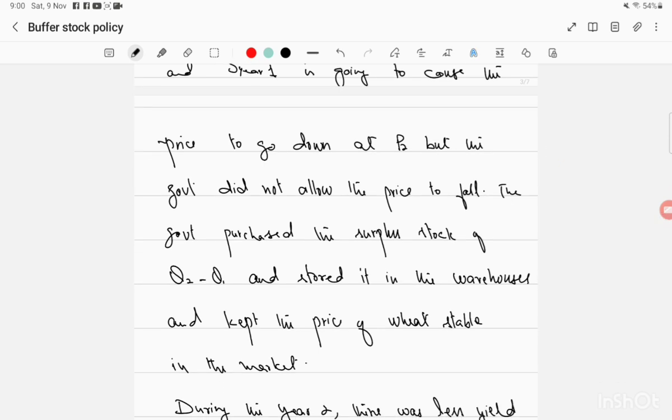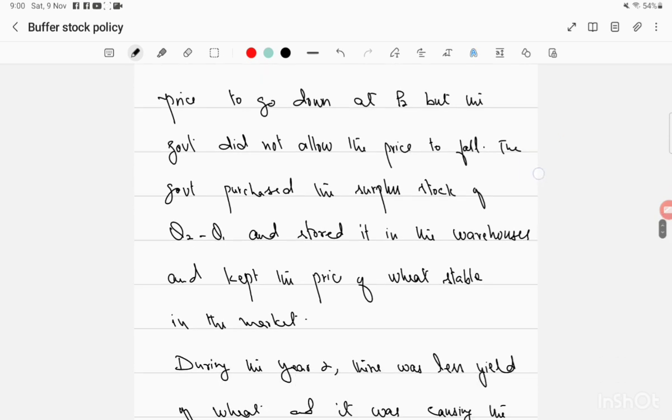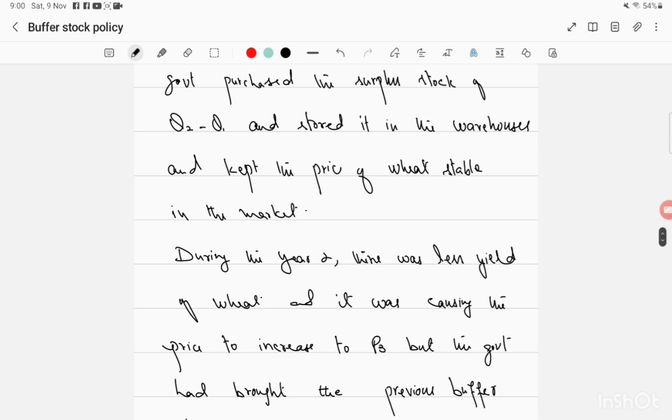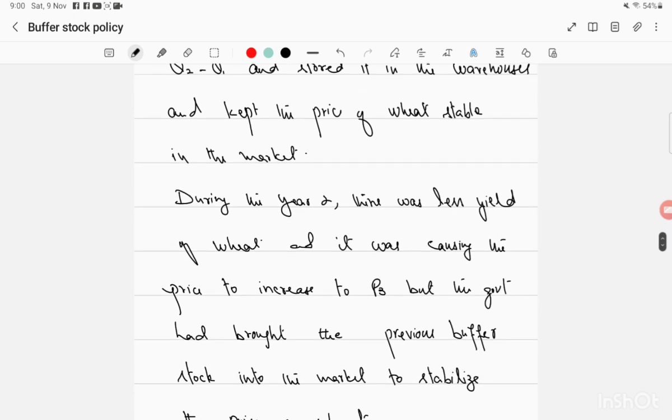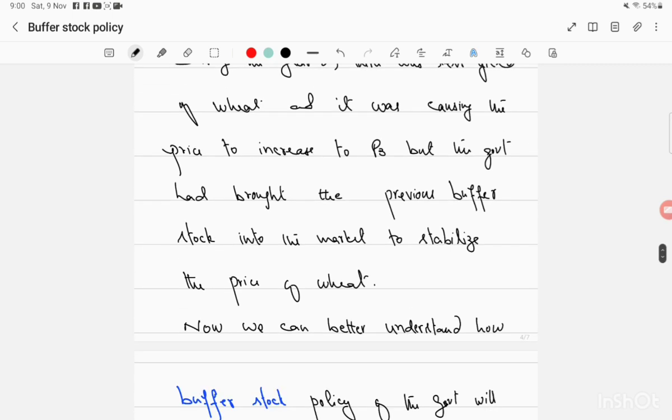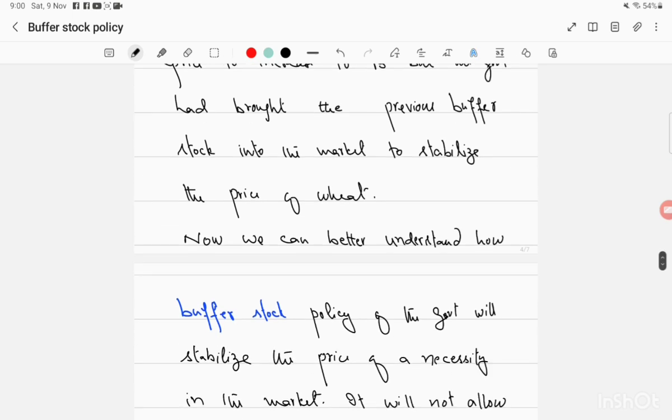But the government did not allow the price to fall. The government purchased the surplus stock of Q2 minus Q1 and stored it in the warehouses and kept the price of wheat stable in the market. During year 2, there was less yield of wheat and it was causing the price to increase to P3, but the government brought back the previous buffer stock into the market to stabilize the price of wheat.